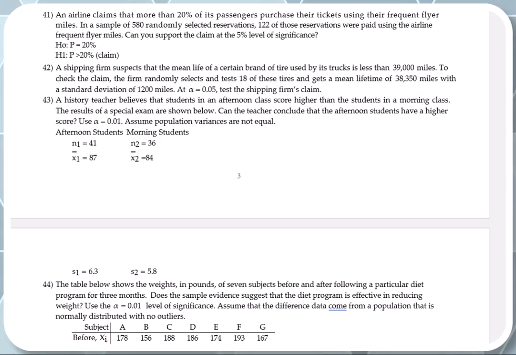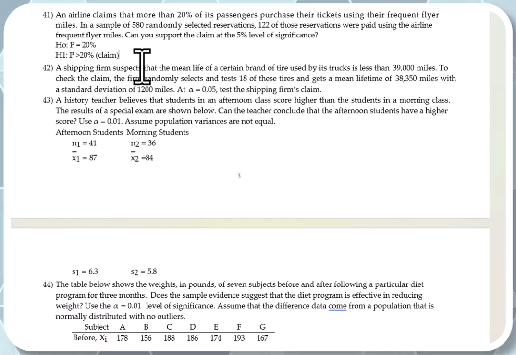An airline claims that more than 20% of its passengers purchase their tickets using their frequent flyer miles. Once you see the percent, you know it's a proportion. In a sample of 580, so that's n, randomly selected reservations, 122 of those reservations were paid using airline frequent flyer miles. 122 is x, the number of successes. Can you support the claim at the 5% level of significance? So I wrote down the null and the alternative. H0 will be p equals 20%. H1 will be p is greater than 20%, which is the claim.